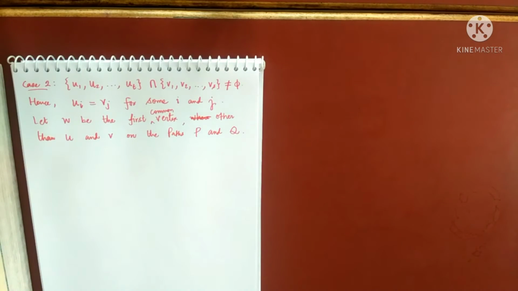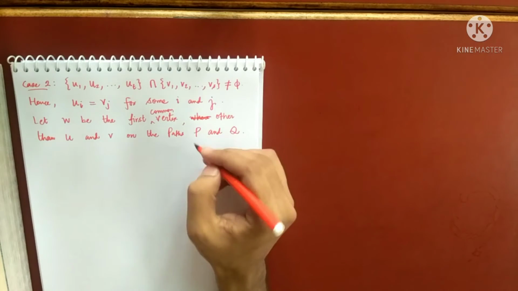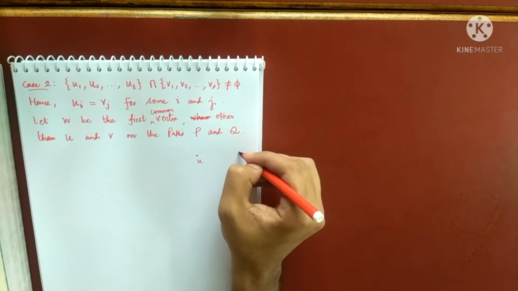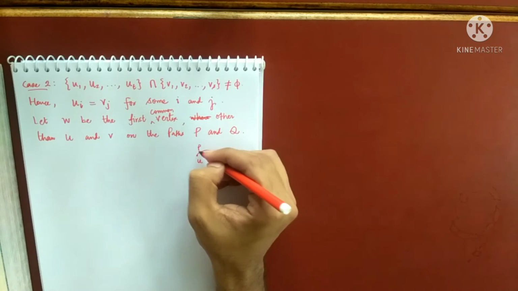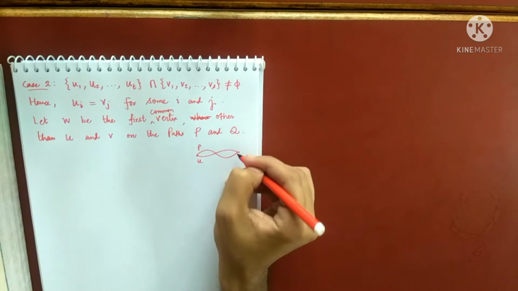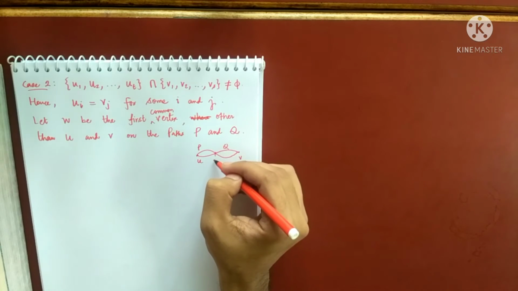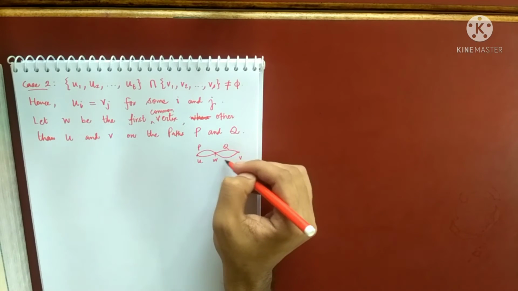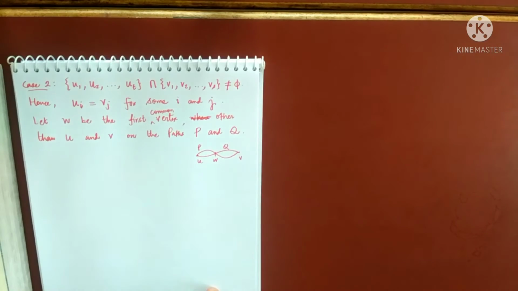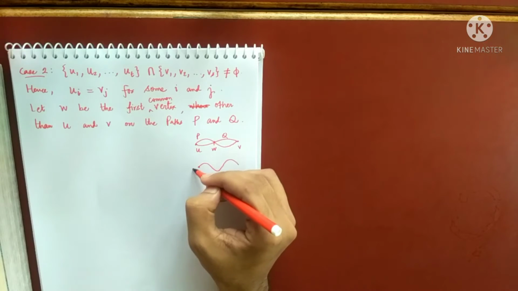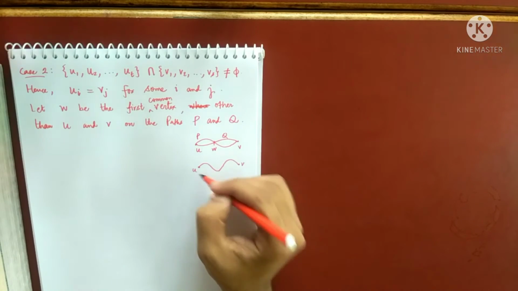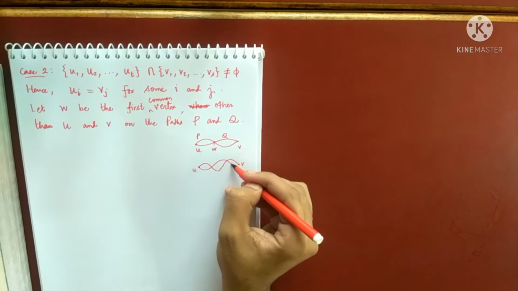You see here. So this is the path. This is U. This is V. This is the path P, and this is the path Q. So W is the first common one. There can be many other common ones as well. Now it can also be this situation. This is U. This is V. And suppose they intersect here, they intersect here as well.